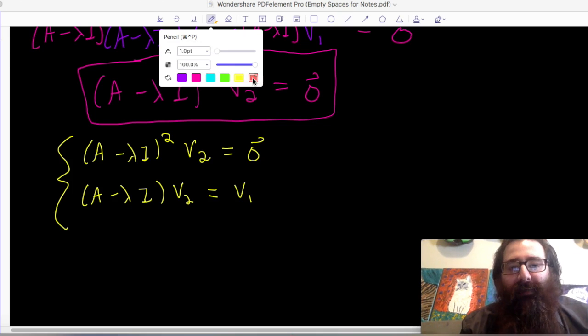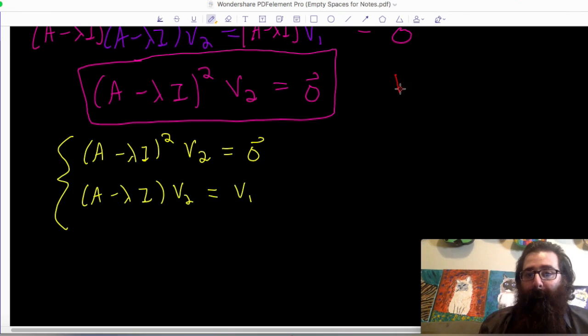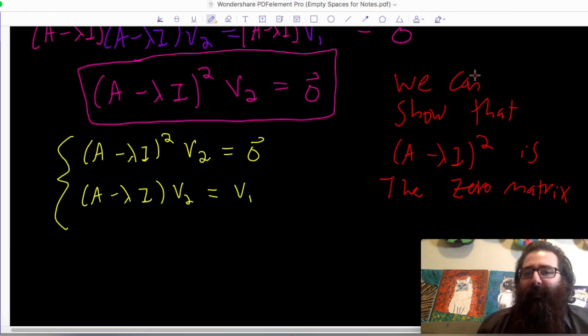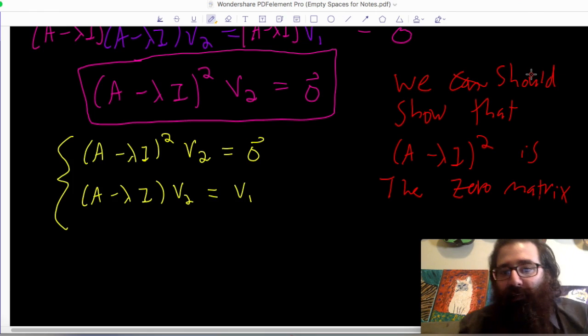What's interesting is that we can show for our examples that A minus lambda I squared is the 0 matrix. Or let me rephrase this. I mean, we can show it, but we should show that A minus lambda I squared is the 0 matrix.